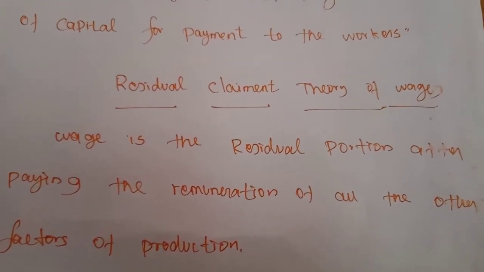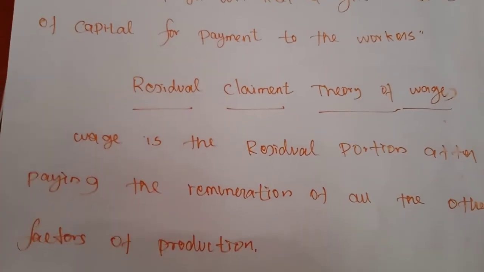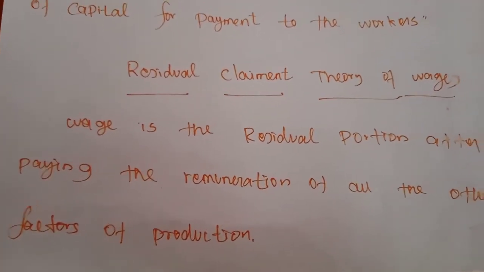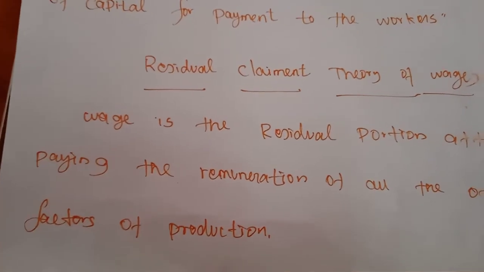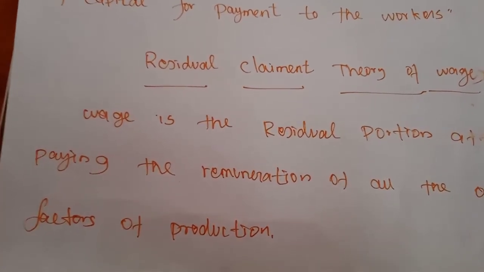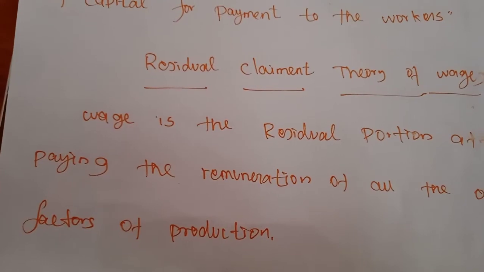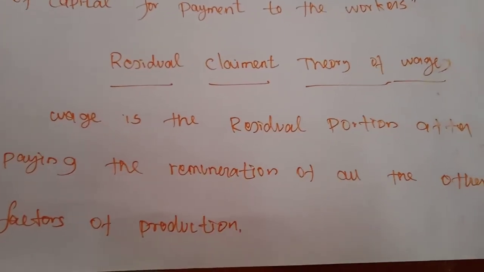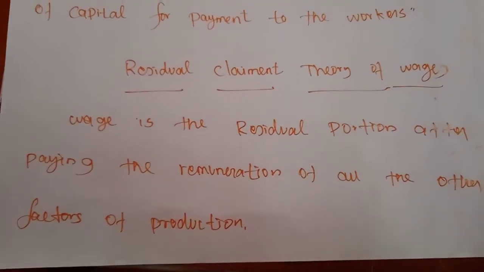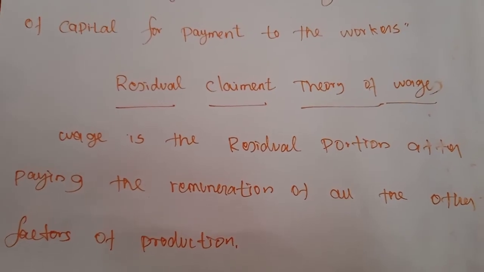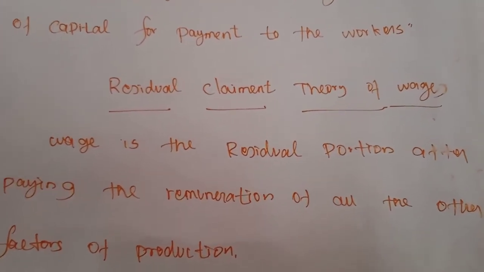So this theory also has one of the criticisms. What does criticism mean? This theory does not explain the role of trade unions in securing higher wages for workers. Normally all the factors of production have the right to get remuneration in a prescribed method.